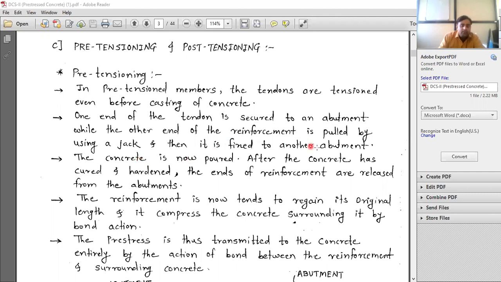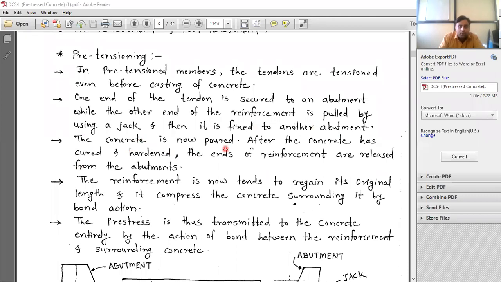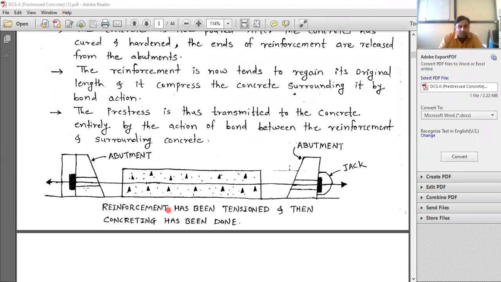Then it is fixed to the other abutment. The concrete is now poured. Okay, so here you can see the assembly. These two are the abutments. On one side the jack is there, and on the other side the jack is not there. Only this tendon is tied to the abutment, and with the help of this jack, it is pulled.